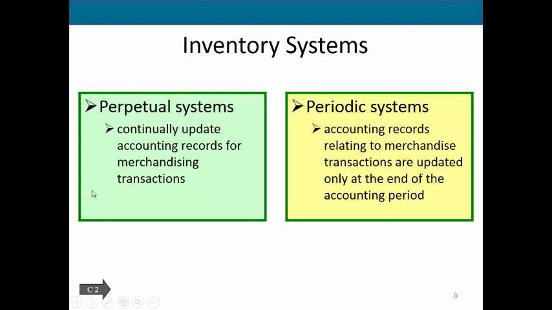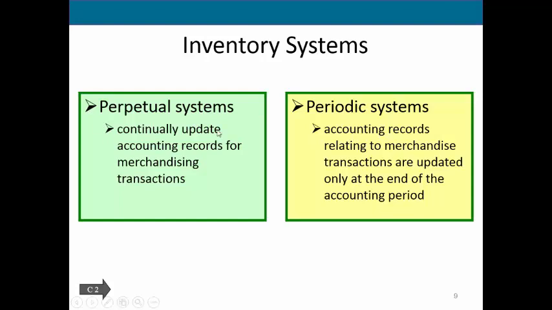On the other hand, a perpetual system is something like you see in the grocery store when they're scanning the items that they're putting into their cart. From your perspective as a consumer, they're just scanning them to get the price. But from that retailer's point of view, yes, they're scanning to get the price and to get their actual revenue, but also every time they scan an item, it is reducing that item from their inventory, because they have a perpetual system, which means they are perpetually keeping that system updated.